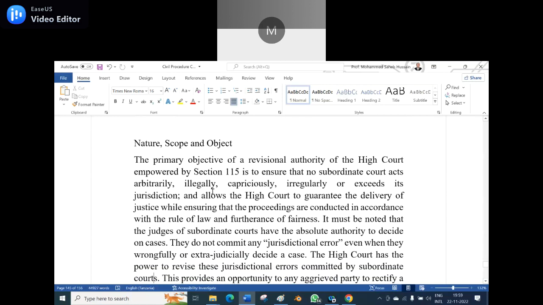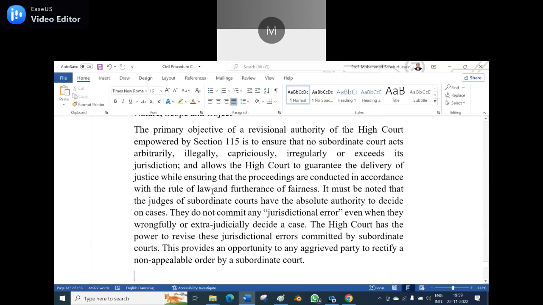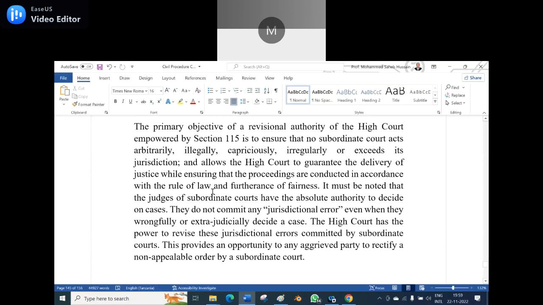It must be noted that judges of the subordinate courts have the absolute authority to decide on cases. They don't commit any jurisdictional error even when they wrongfully or extrajudicially decide a case. The High Court has the power to revise these jurisdictional errors committed by the subordinate court.